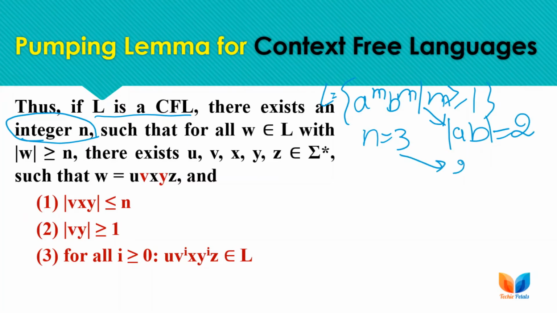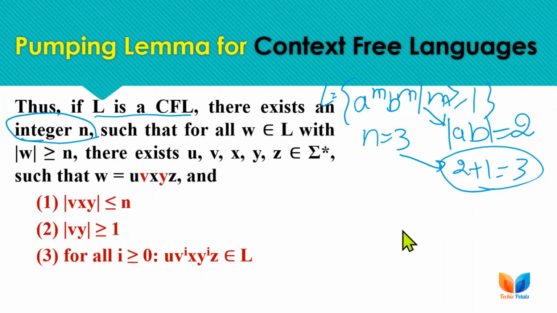So we were taking 2 plus 1 as 3 for this n. This integer n means the sample string that we are taking for this lemma test must have length greater than equal to n.